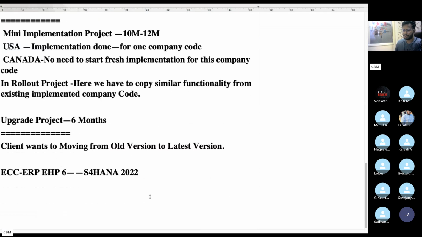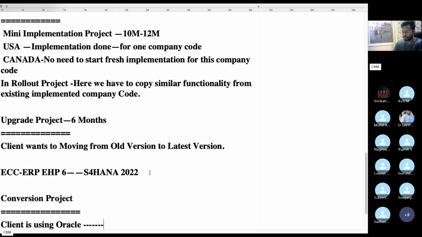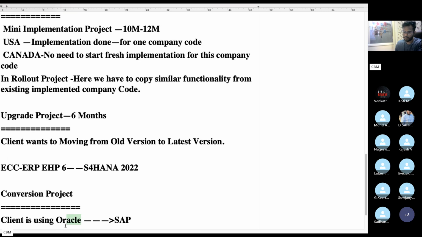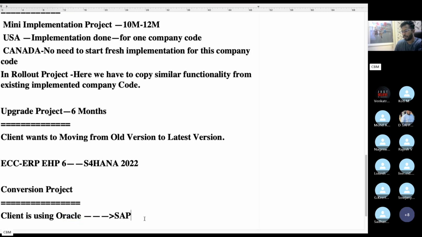Conversion projects. Conversion is nothing very different, but there is a small difference. Like the client is using Oracle, and now he wants to switch to SAP. Conversion means ERP to ERP.